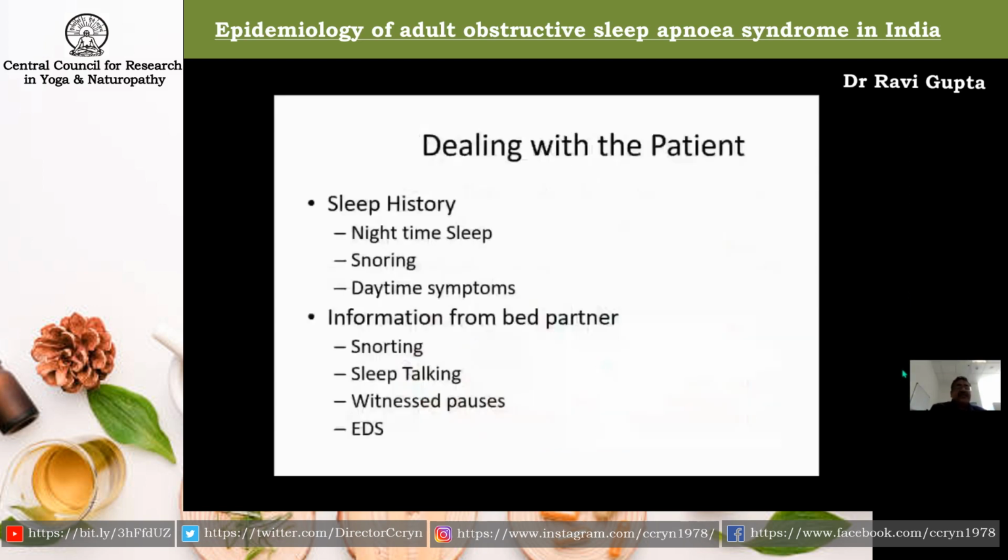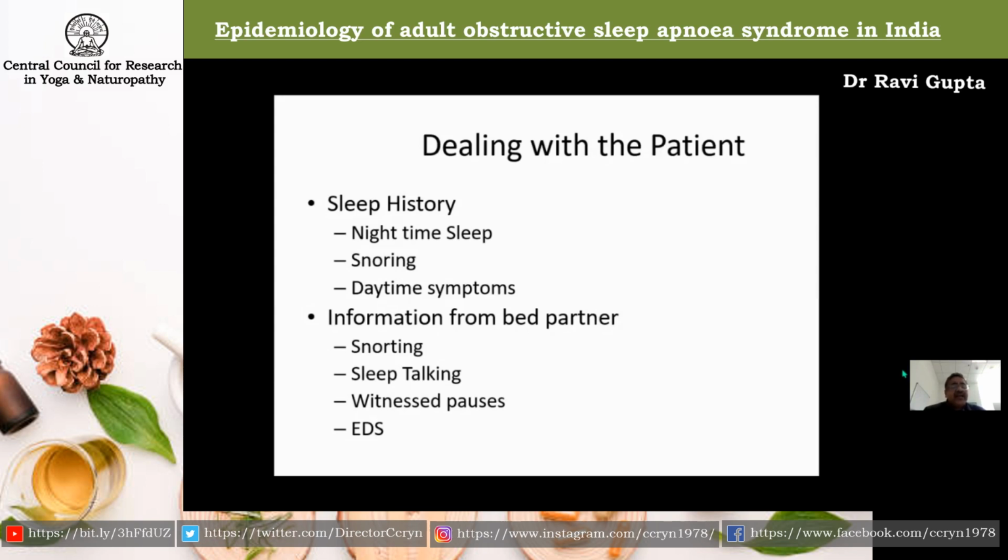Next slide, please. So when we deal with the patient, we take the sleep history, we ask about the nighttime sleep, we ask about the history of snoring, and we ask about the daytime symptoms, for example fatigue and daytime sleepiness.